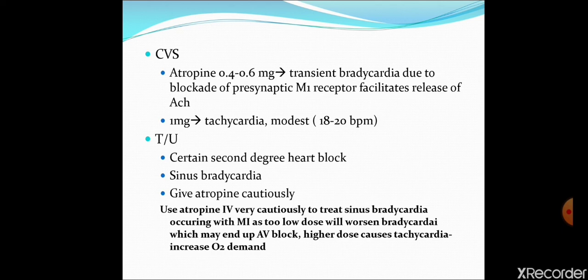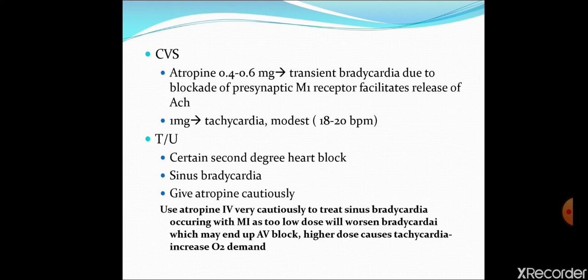So even after the inhibition of M2 receptor, the tachycardia produced is not much significant. Heart rate is increased only by 20 beats per minute. The effect of atropine on the heart is tachycardia. Bradycardia is produced for a small time. So tachycardia is the main effect of atropine.